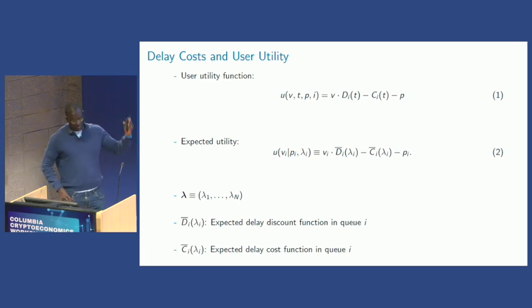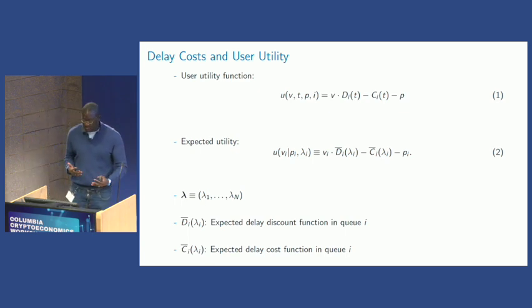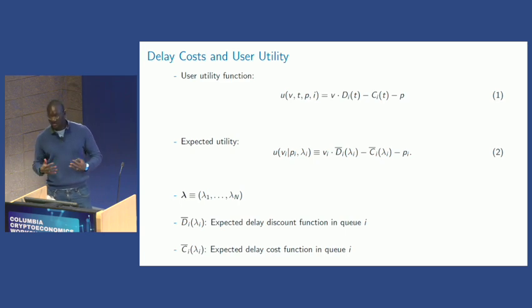Okay, some more. Delays matter, so people value the execution of their transactions, they differ in that, but they can have two costs that you can think of. One is expected delay discount functions, so the more you wait, the less valuable it is. Think of this as a not very sensitive type of cost. It's like, oh, I'm sending a transaction to my friend. Yeah, I'm happy to delay, but fine. But you can have these linear delay costs, or even fixed costs associated to them, which is, oh, what if I lose an MEV opportunity because I'm delayed? And they pay their price.